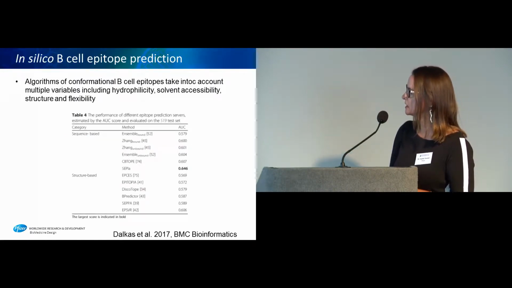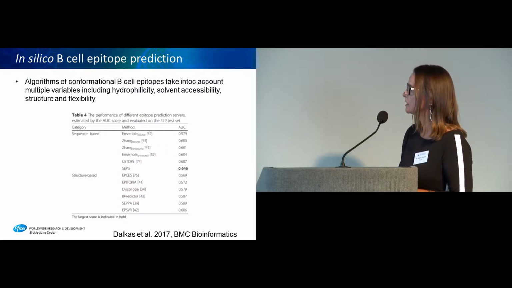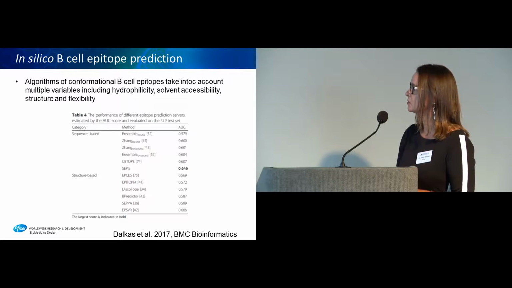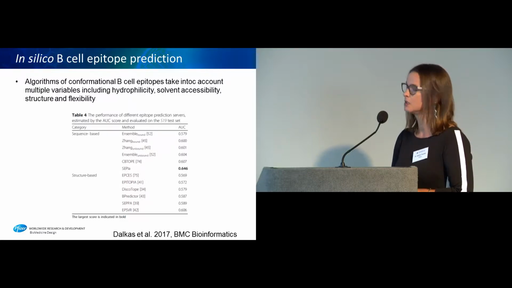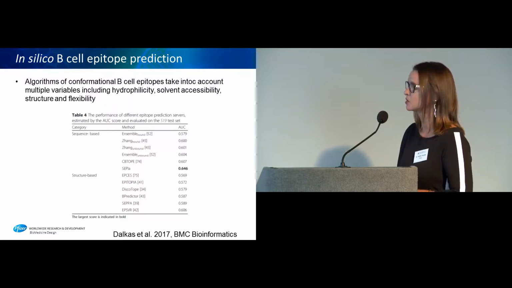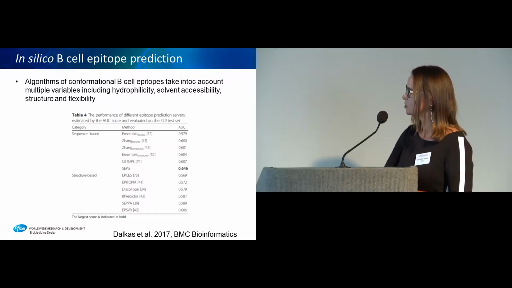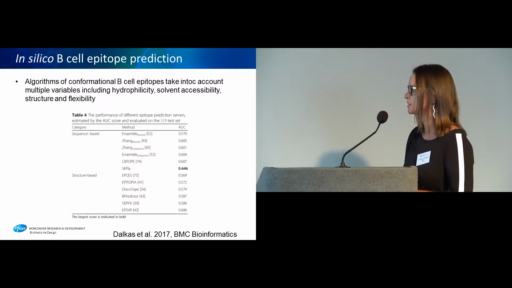In this table, you have a list of different algorithms. They take into account multiple variables that include the hydrophilicity, the solvent accessibility, structure flexibility, and so on. And apparently they can be separated in two big buckets, the sequence-based and the structure-based algorithms.